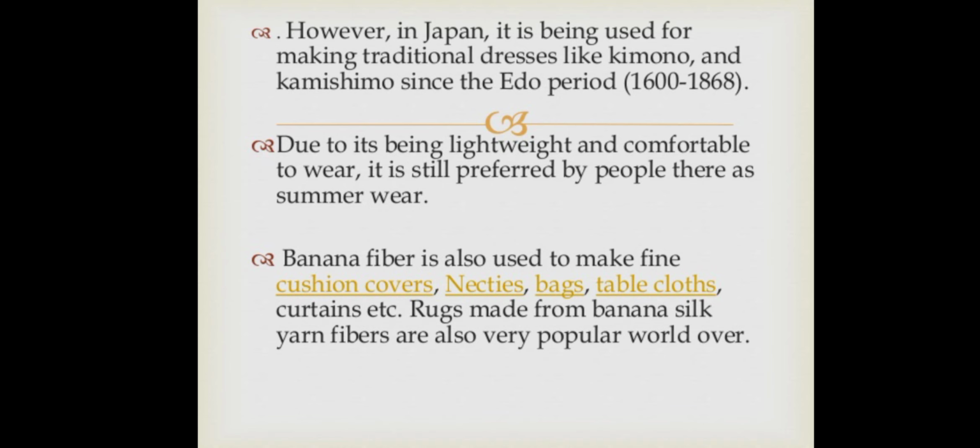If you go to different island countries, you will find different cloths made from fiber-type fabrics. Banana fiber is also used to make fine cushion covers, table mats, bags, tablecloths, curtains, etc. Rugs made from banana silk yarn are also very popular all over the world. Thank you.